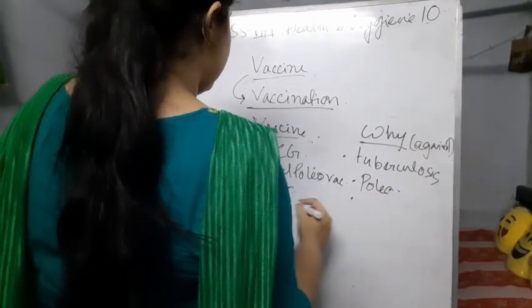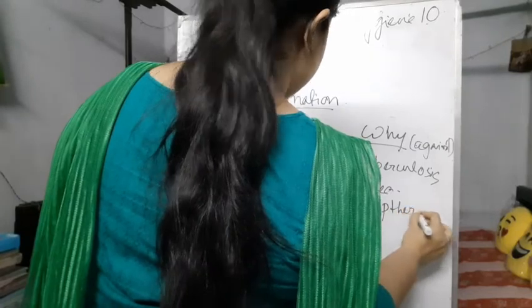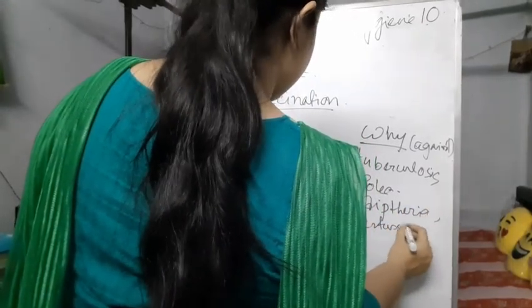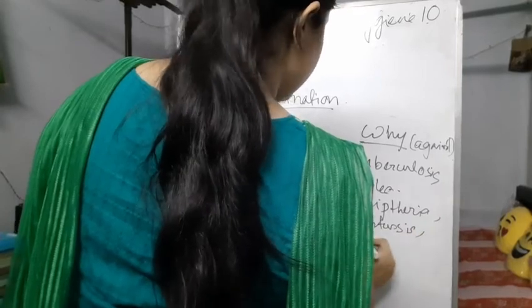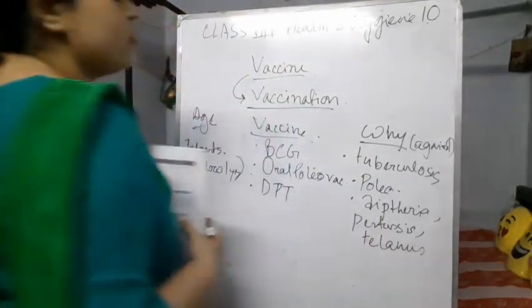The third one is against diphtheria, pertussis, and tetanus. Pertussis is the whooping cough.